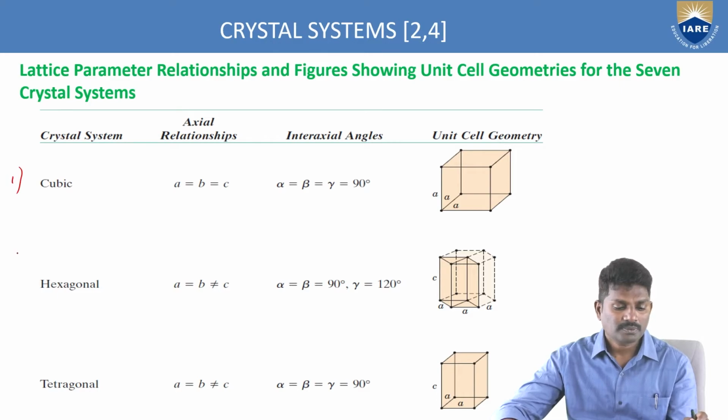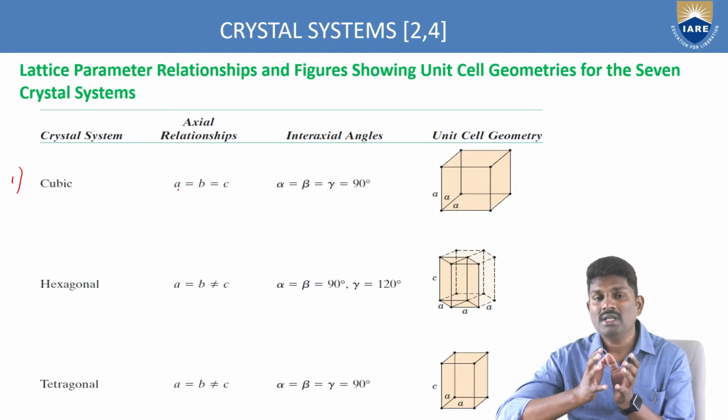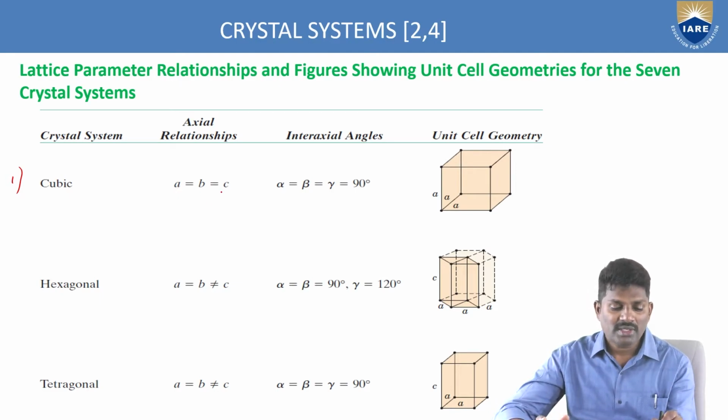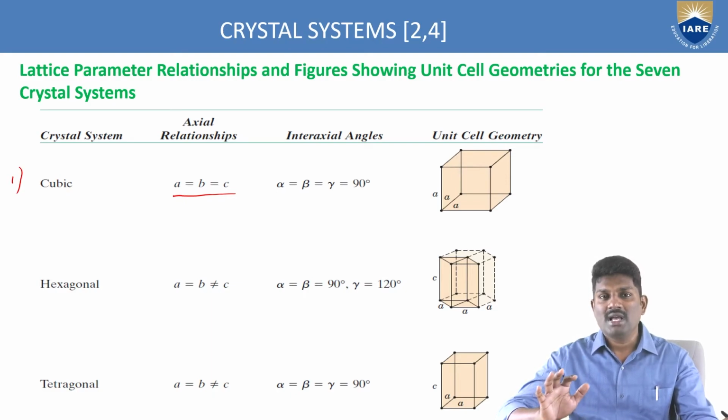So first, this is the crystal system. Here you have the axial relationships, that is, the distances between the axial lengths, whether they are equal or different. Here you can see A, B and C, all three sides, are equal to each other.